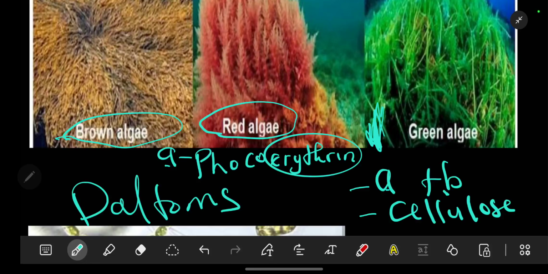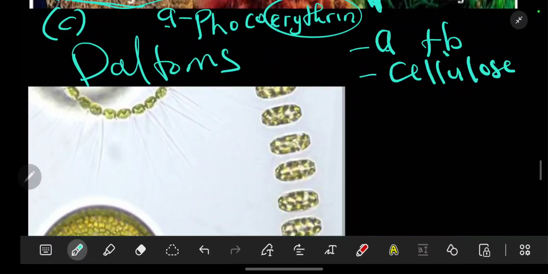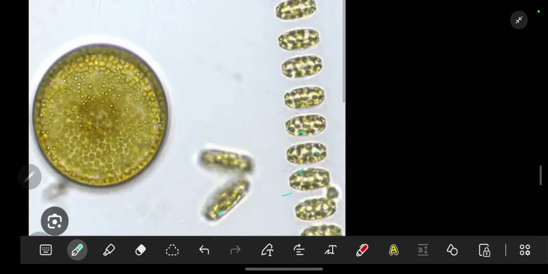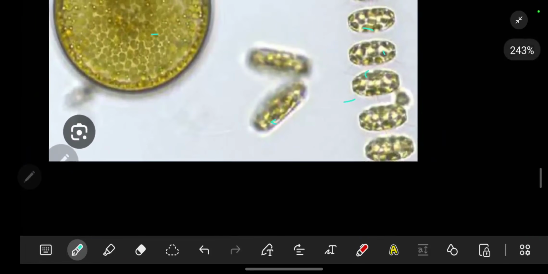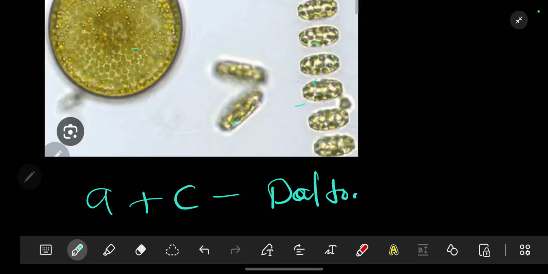Then when we look at brown algae, we are going to be looking at chlorophyll C. So brown, chlorophyll C, you must know this. Then when we look at the diatoms, these ones have got a glass-like shell. As you can see, these resemble glass. These ones are made up of chlorophyll A and chlorophyll C. So the diatoms are made of chlorophyll A and chlorophyll C.